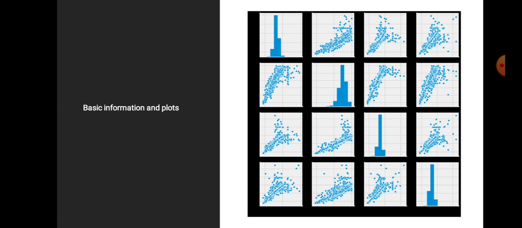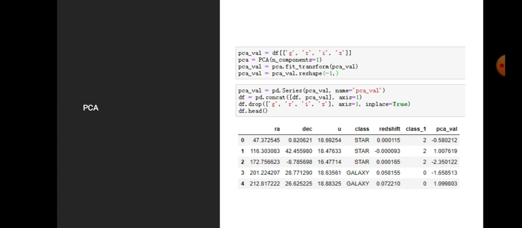Then here we visualize the plot of GRIZ to prove the correlation problem again. In each picture, the dots are all gathered in a closed area, and they are not normally distributed. So we did the PCA to reduce the number of these 4 variables. In the result, those 4 variables are replaced by a new variable, PCA value. So at last, we only have 5 independent variables left, which makes our work much less now. Otherwise, there will be over 1 million numbers to deal with.